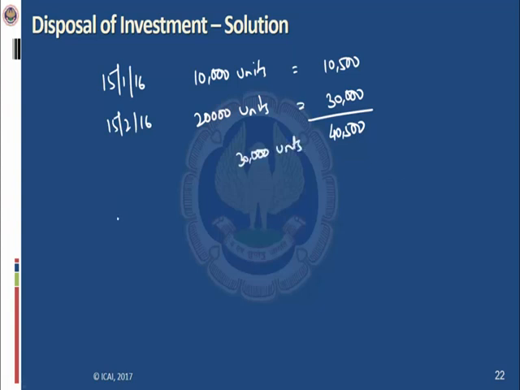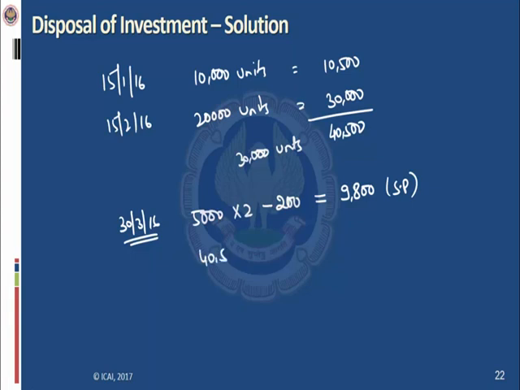So entity A has sold on 30th March 16, 5,000 units at a price of 2 rupees and incurred a selling expense of 200 rupees. So the total is 10,000 minus 200, it is 9,800. So the selling price is 9,800. Now the weighted average cost for this 5,000 unit is 40,500 divided by 30,000 multiplied by 5,000.